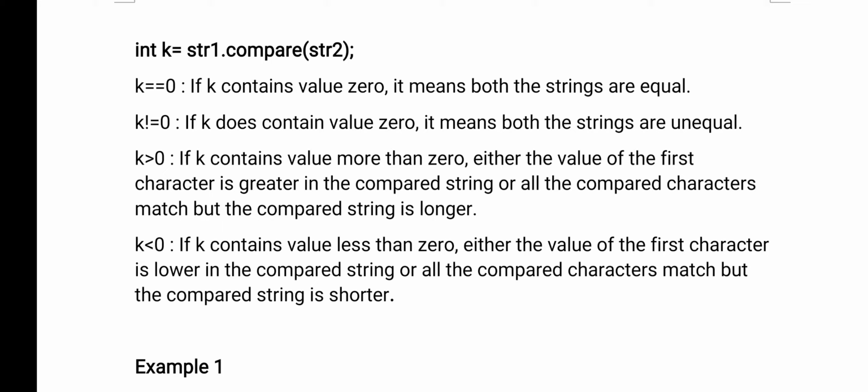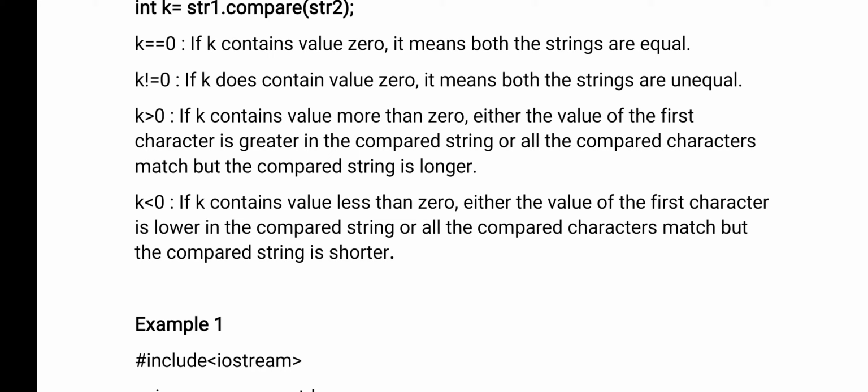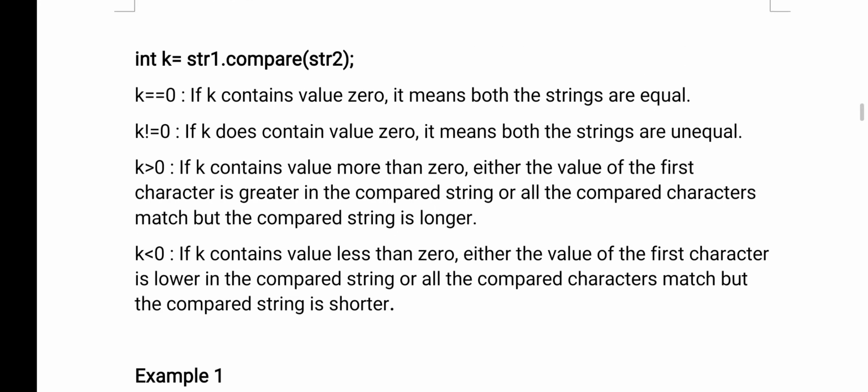Now k greater than 0. If k contains a value more than 0, either the value of the first character is greater than in the compared string, meaning the first character of one string is greater than the first character of the other string. Then you will get k greater than 0. Now k less than 0: if k is less than 0, the value of the first character is lower in the compared string, meaning it is less than the value of the first character of the other string. There are a number of possibilities.